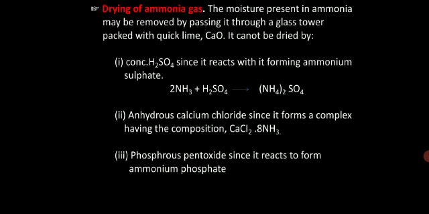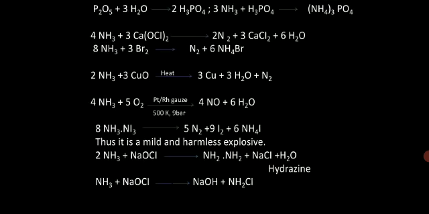It liquefies to a colorless liquid on cooling under pressure. Its latent heat of evaporation is also very high, and due to that reason it can be used in refrigeration. Got it? It has a very high latent heat of evaporation, around 1380 joules per gram. For that reason it is extensively used for refrigeration purposes. That is ammonia.